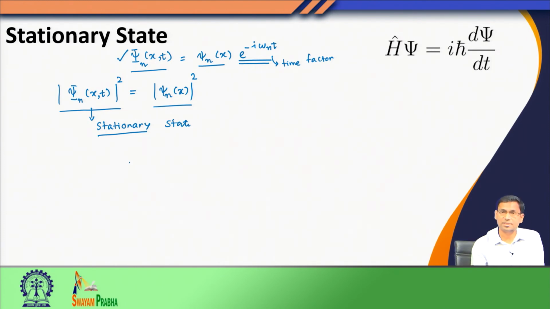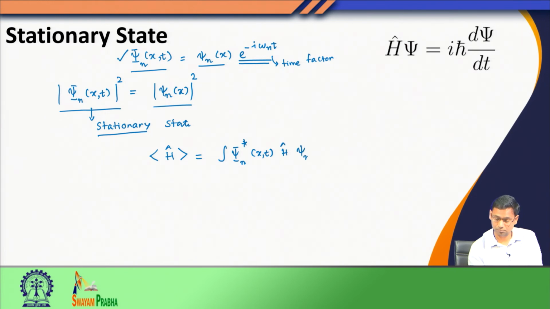We can also say that, for example, the expectation value of the Hamiltonian operator, if I have to consider it, I would simply do that as an integral over all space, all time.